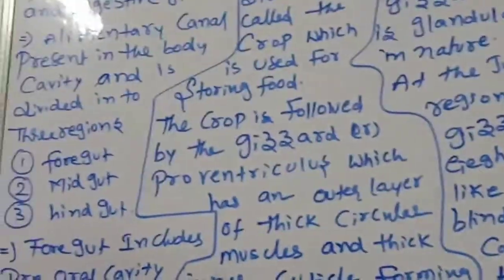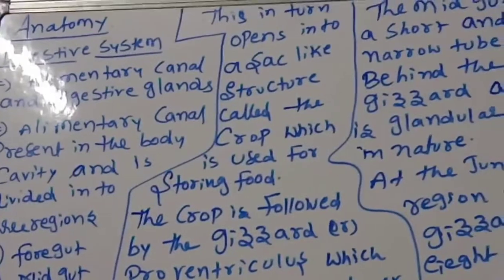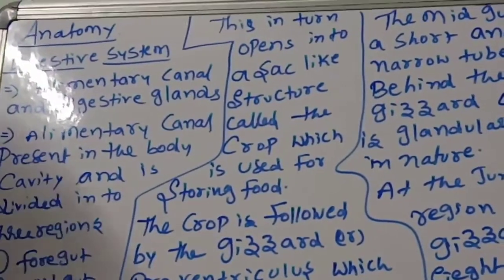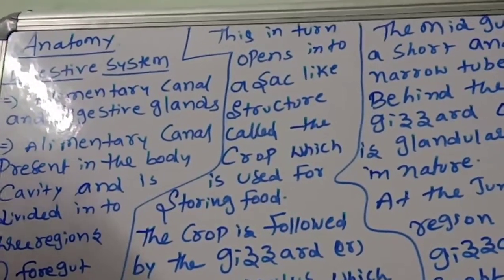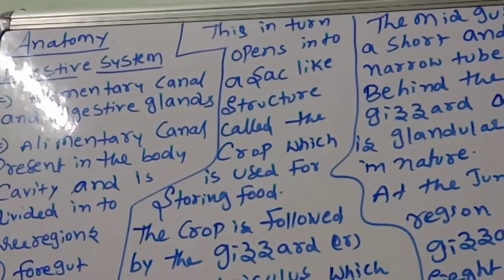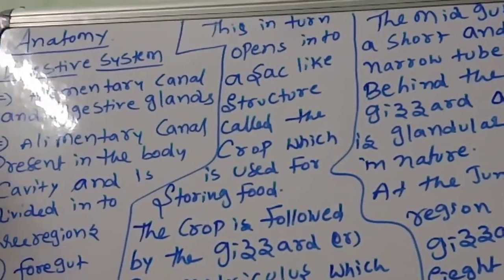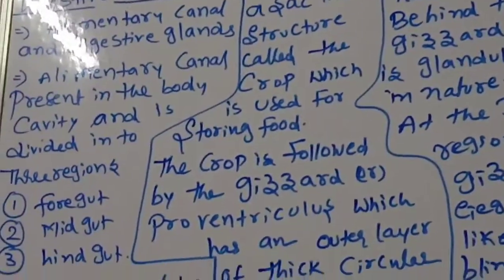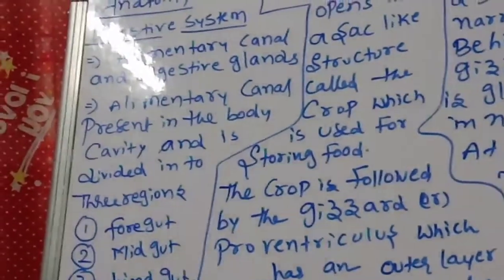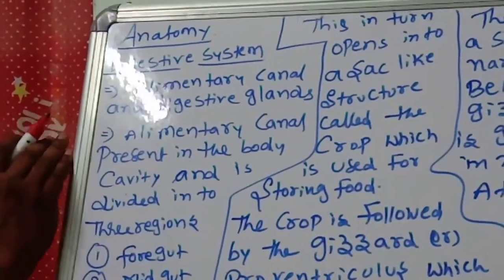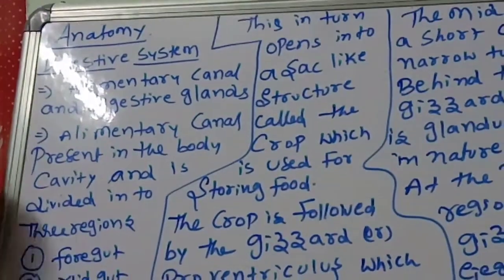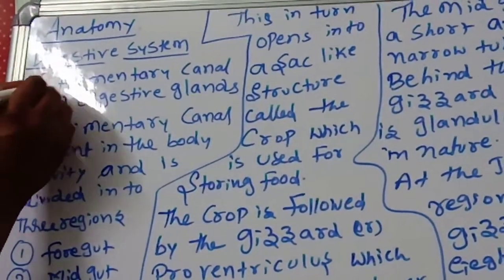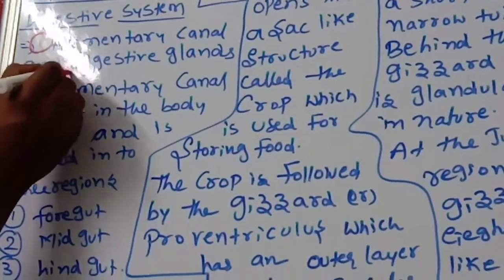Okay children, observe very carefully. We are discussing the digestive system of Periplaneta americana. The digestive system of Periplaneta americana consists of the alimentary canal and digestive glands.